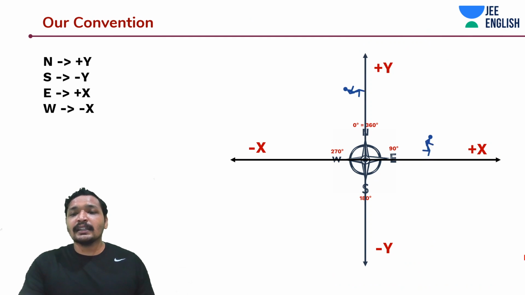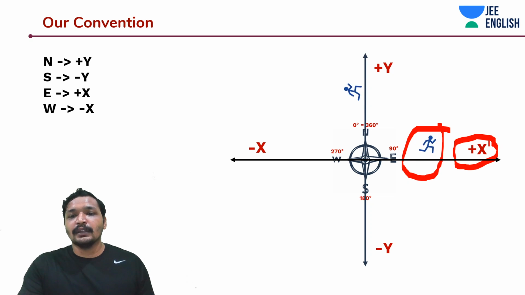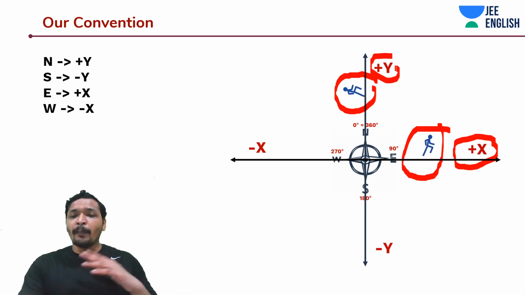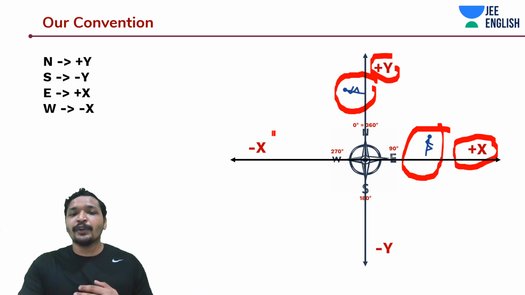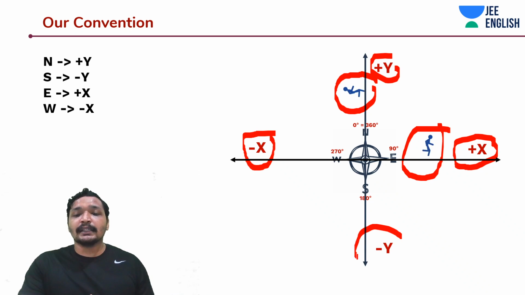So you see this guy running towards east. Running towards east is the plus x direction. And this guy is running towards north. That's the plus y direction. And the opposite, moving towards west, is going to be minus x direction. And moving towards south is going to be minus y direction.